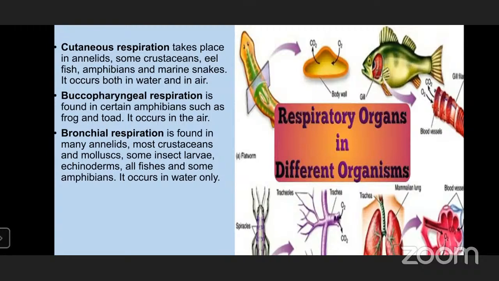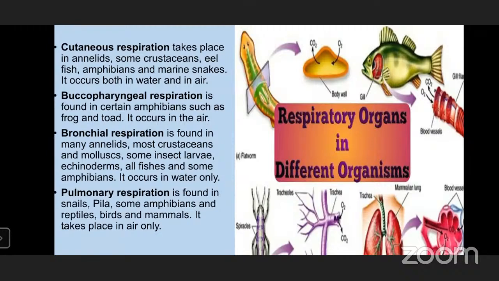Echinoderms and all the fishes show the branchial type of respiration, that is respiration through gills. The organisms which show branchial respiration are found only in water, because in this type of respiration the organism has to take oxygen from the water in the dissolved state. Oxygen should be taken in the dissolved state.